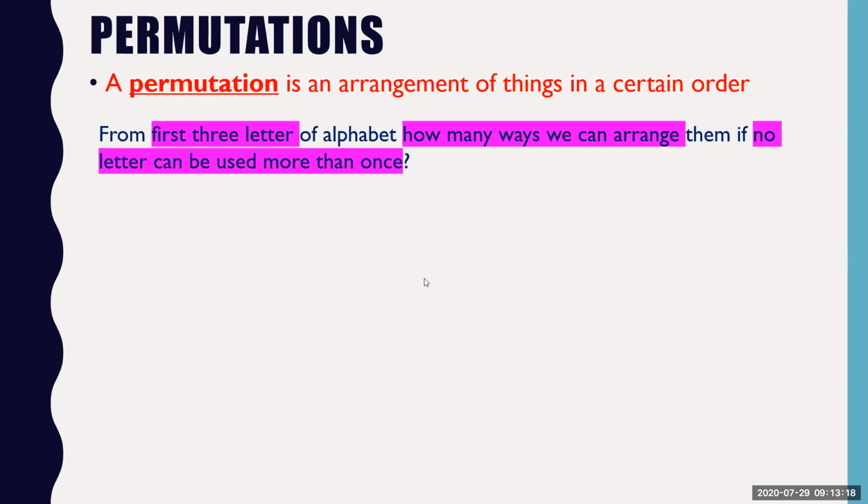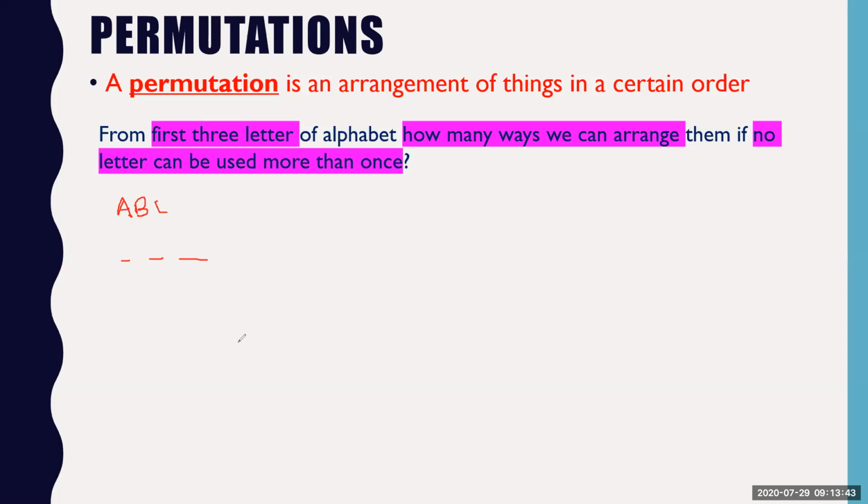The question seems to be confusing, but it is not confusing at all. From the first 3 letters of the alphabet. So what are the first 3 letters of the alphabet? A, B, and C. How many ways can we arrange them if no letter can be repeated more than once? So we have 3 places.